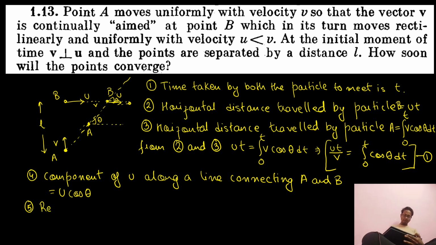Then what I'm trying to do is find out the relative velocity of u with respect to A along this line.